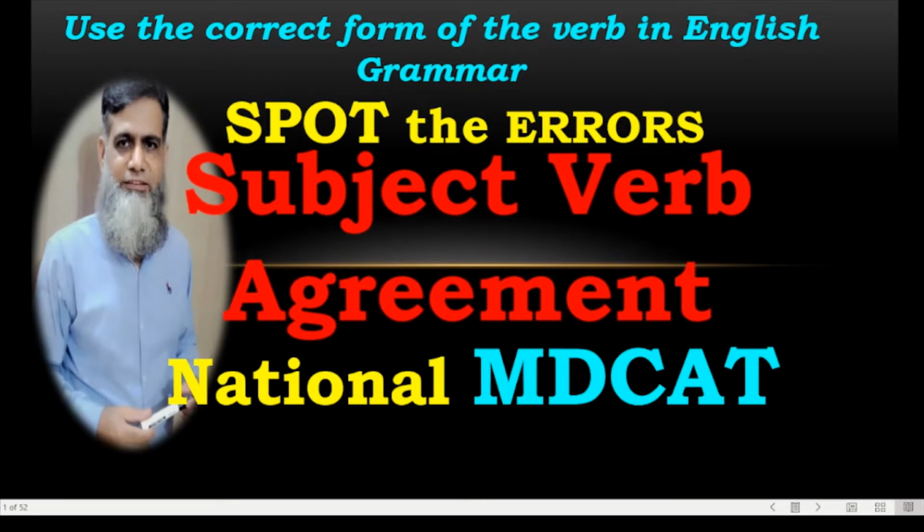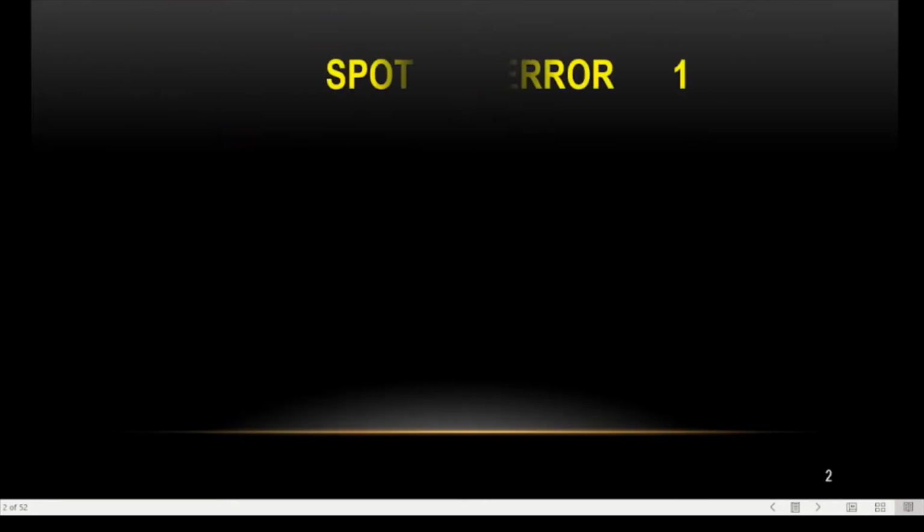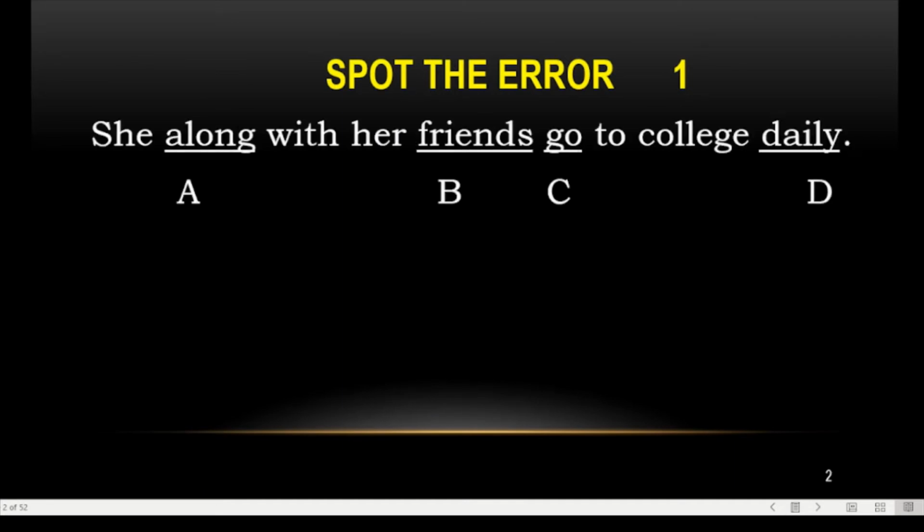This is important for the student of National MDCAT. The first question is there: she along with her friends goes to college daily. You have to see she, that can be used with along with, this is your preposition, and her friends is your plural noun, but the main subject is she.